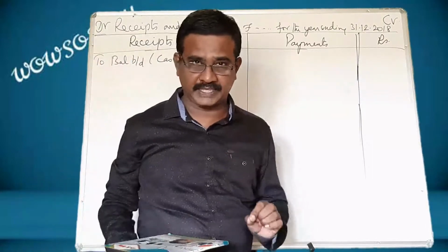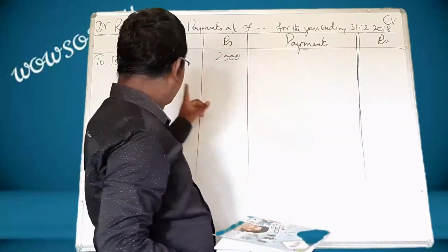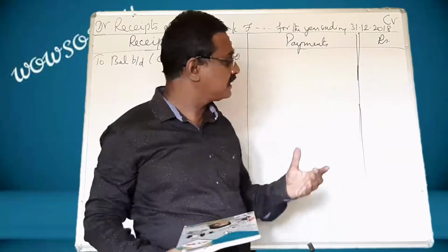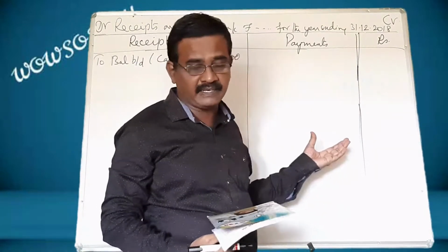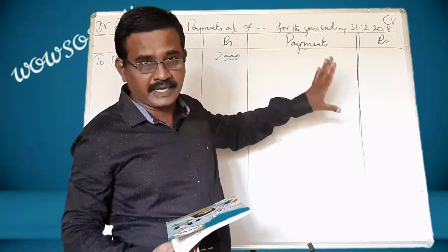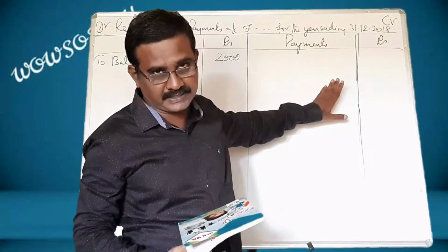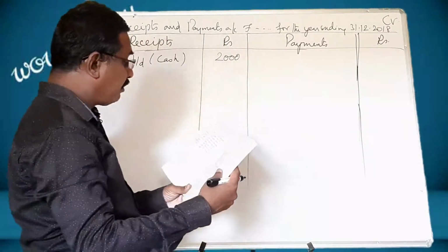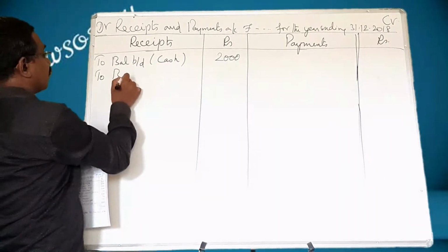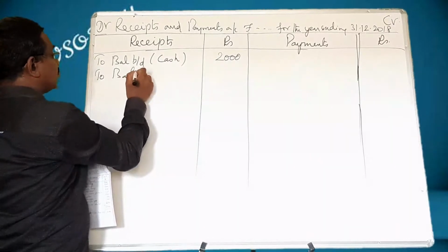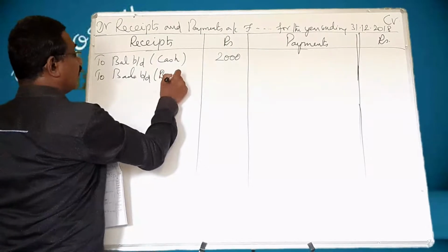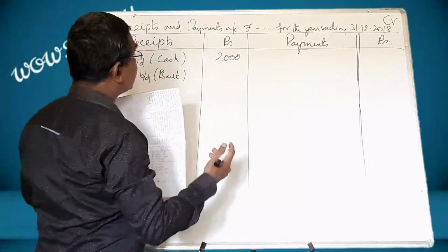Here I must tell you one thing. Cash balance never comes in this side. The only possibility is bank balance may come in this side. When it is an overdraft, that will be brought to this side. Remember, cash balance will never come in this side. Next, bank balance as on. They have given bank balance. To balance brought down. Within bracket you may write bank. What is that amount? 3000.